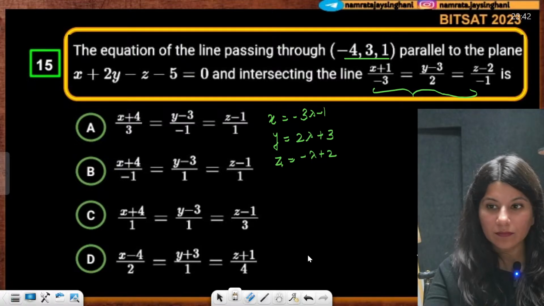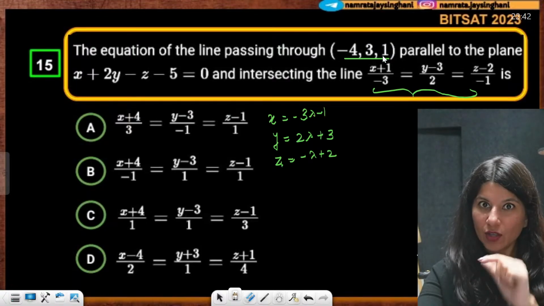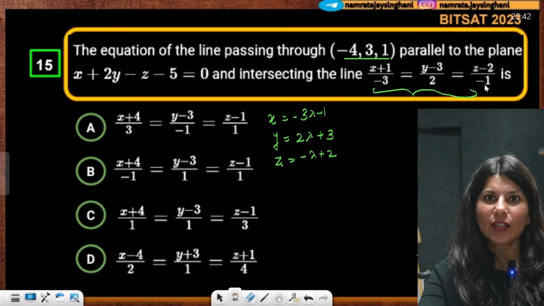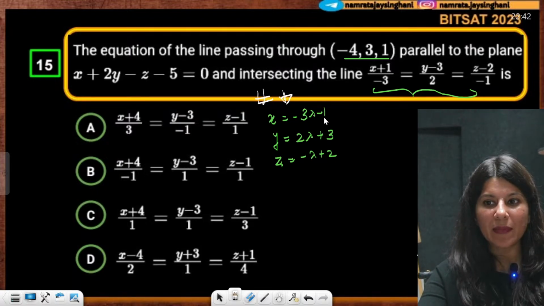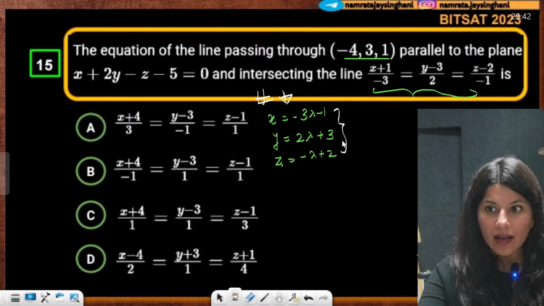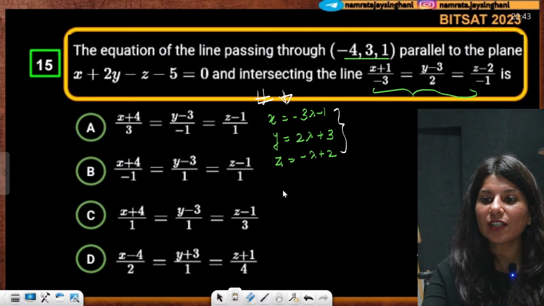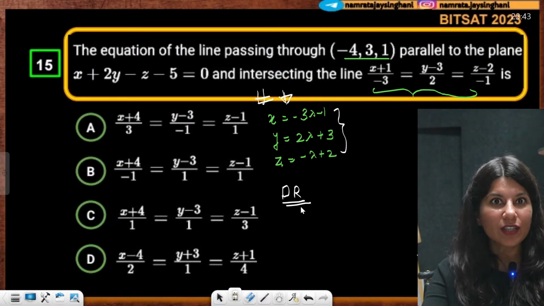So, (-4, 3, 1), your line is passing through this point and intersecting this line. So, let us assume that this is the point of intersection. Intersection point is this, (-3 lambda - 1, 2 lambda + 3, -lambda + 2). So, your line is passing through this point as well as (-4, 3, 1). Can you calculate direction ratio of that line in terms of lambda?